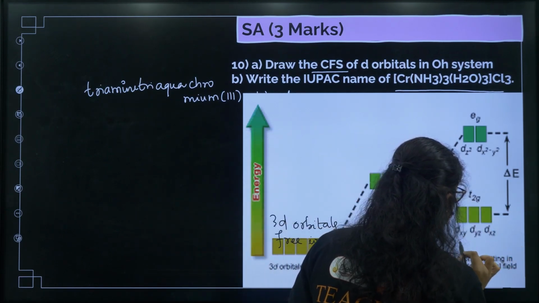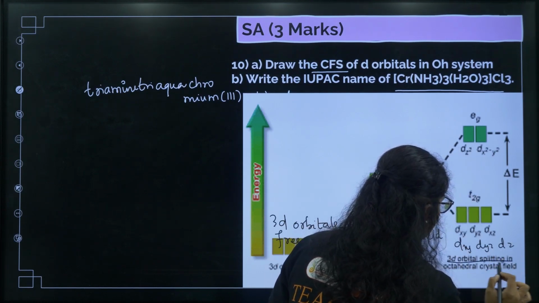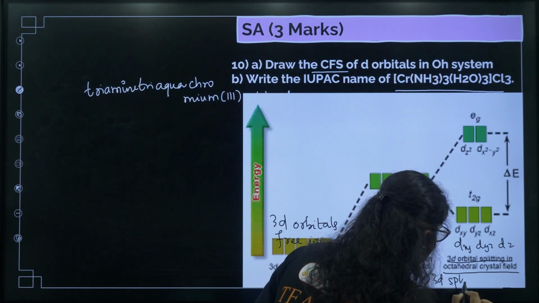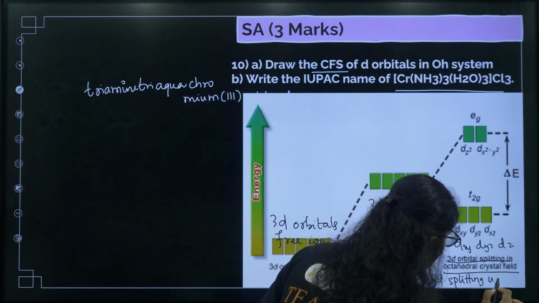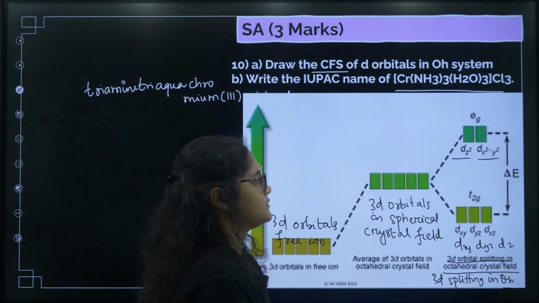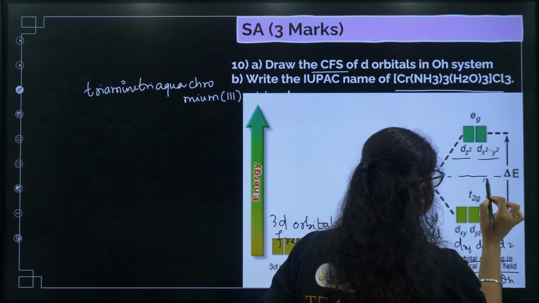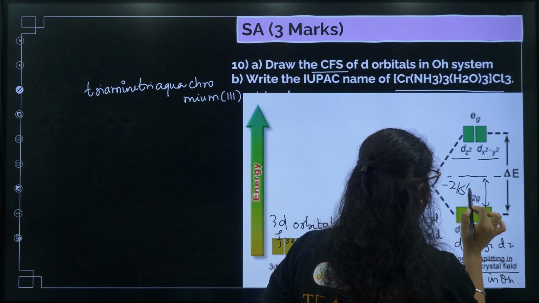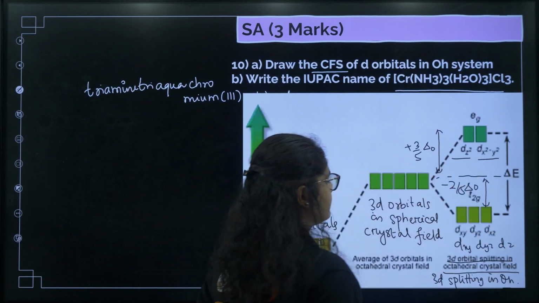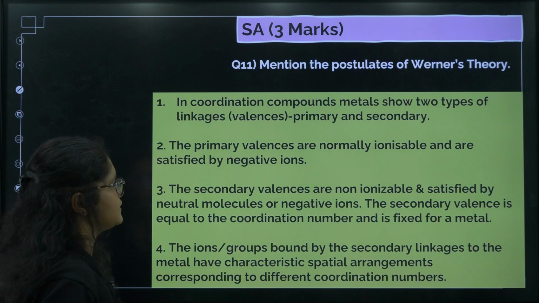This is t2g. In t2g we have dxy, dyz and dxz. This is 3d orbital splitting in octahedral field. And here you have eg, dz2 and dx2-y2, okay. Next you can also label the difference here. This is minus 2 by 5 delta O, and this one is plus 3 by 5 delta O. Clear? Okay. Next, mention the postulates of Werner's theory. So the answer I have already written.